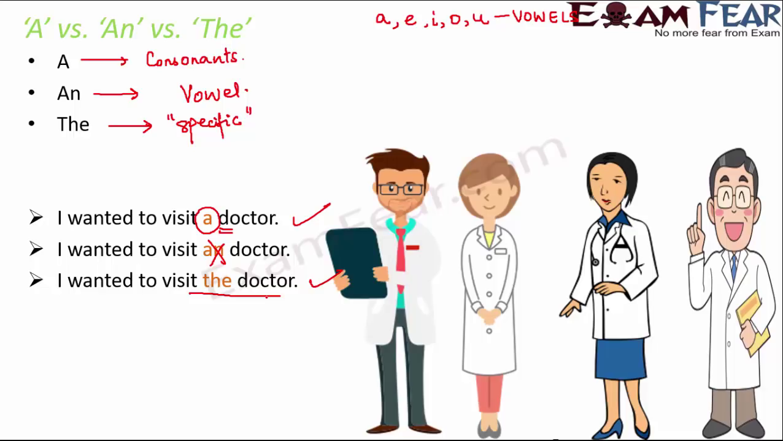So the is generally used when you are trying to point out a specific thing. And a and an do not point out any specific thing. Because of that, a and an are called indefinite articles, because they do not point out anything definite, whereas the is called a definite article. So this was a brief introduction to a and the.